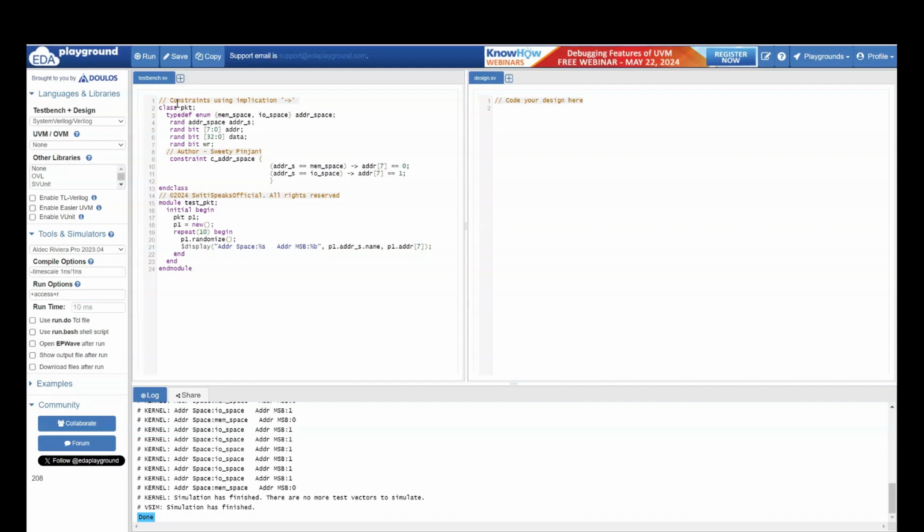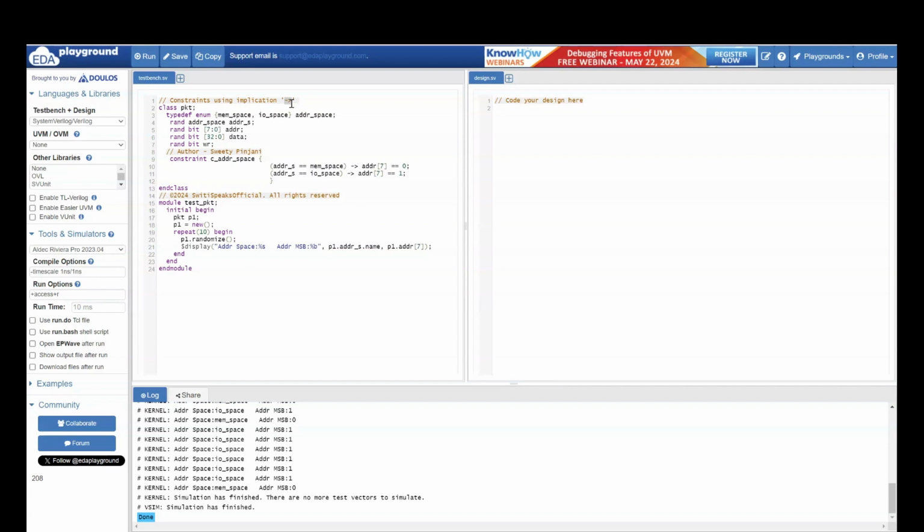Today's topic is constraints using implication. This operator which you see here is called the implication operator. Let me give you an example wherein this implication operator is going to be very useful for writing your constraints.